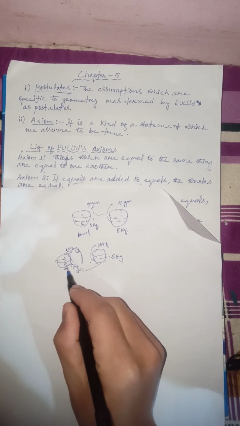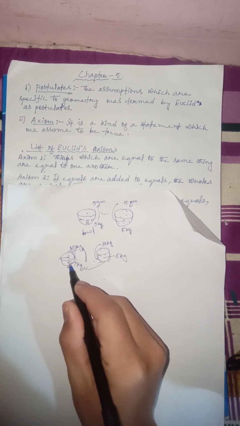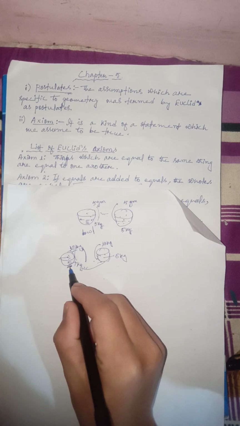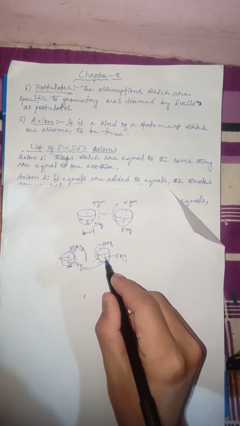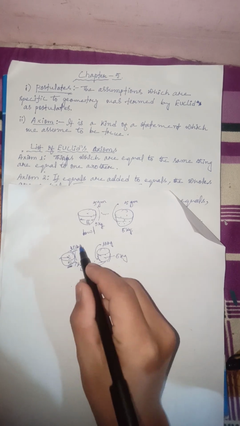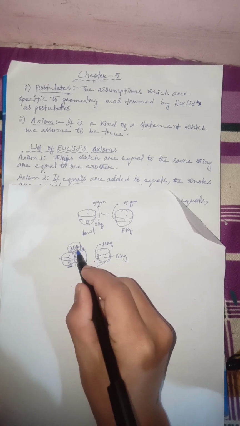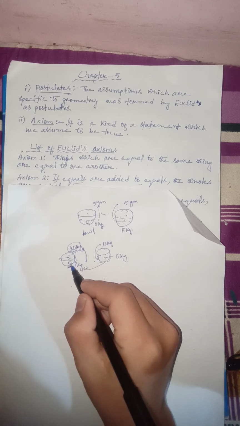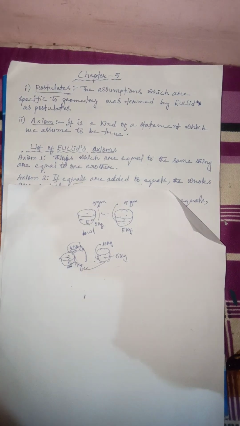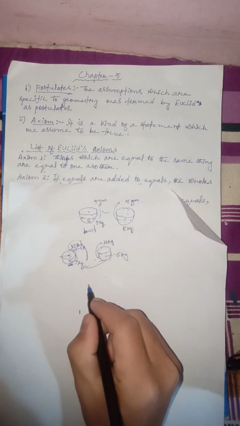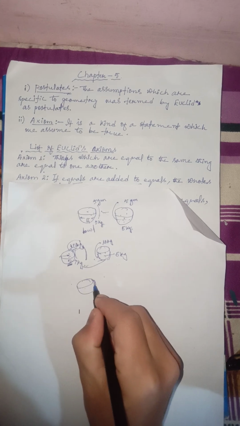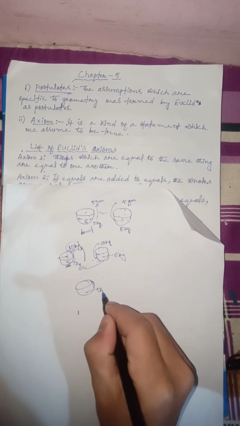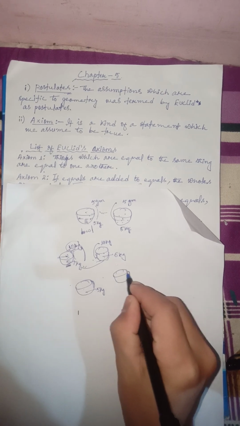Let us take this as an example again. Suppose we have 5 kg of rice in this bowl and 5 kg of rice in this bowl. And let us take some weight from both and subtract it. Then whatever we get as the remainder will be the same again. So this is the example for axiom number 3. Or you can do it even in this way. We have 5 kg of rice, and even here we have 5 kg of rice.